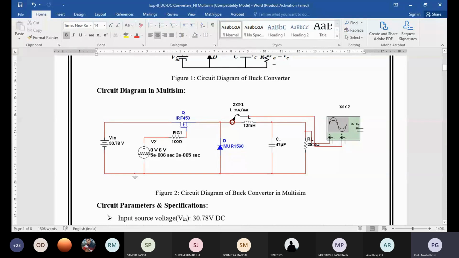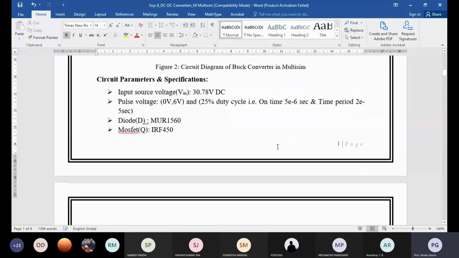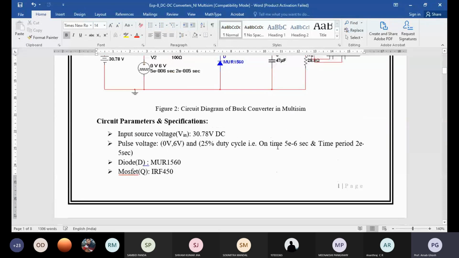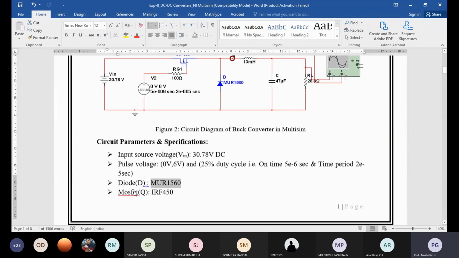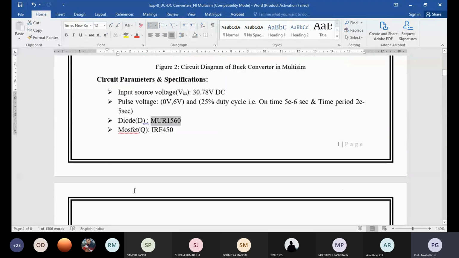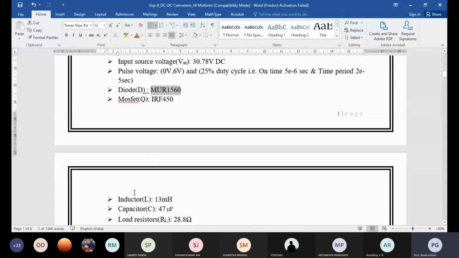Then you can see the voltage and current waveforms from the output voltage. Initially you can see some transient, then the output voltage is fixed at around 7 volt. So what was the input? Input was 30.78 volt. Now it is coming 7 volt. How much duty ratio you can calculate.